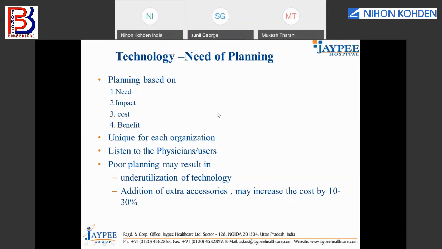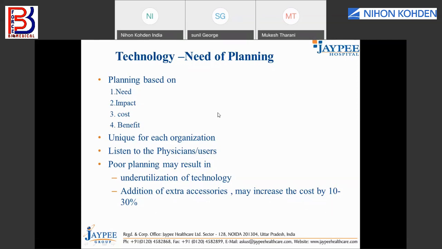If your organization starts a new one, obviously you buy new equipment, so you do some planning. If you're starting a new facility, again you will be adding new equipment. But there are certain occasions when we need to replace the technology or add on technology in the existing facility itself. At that point, we require planning on how we need to buy the technology.